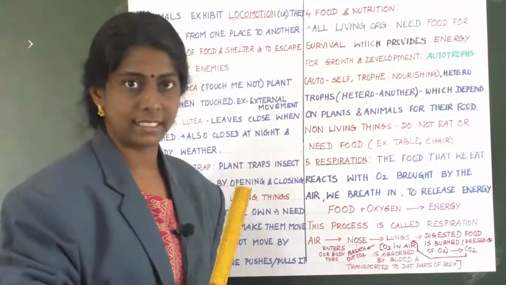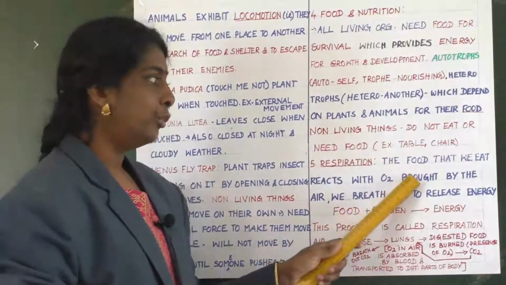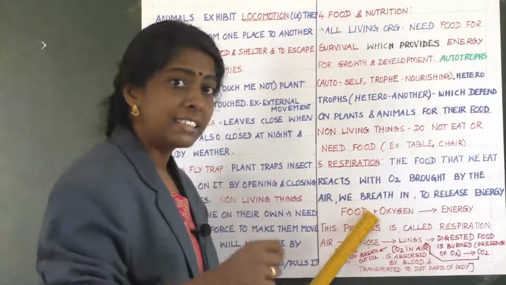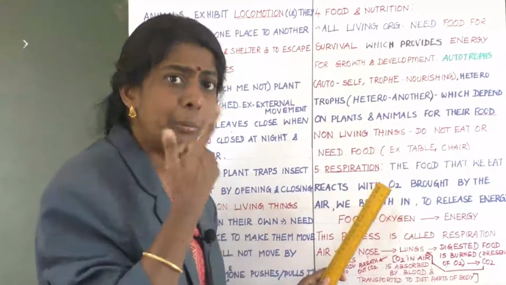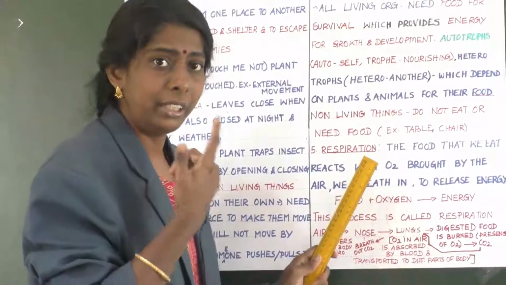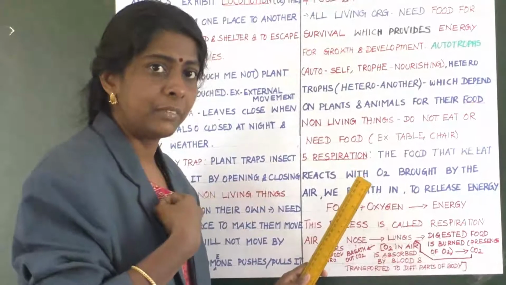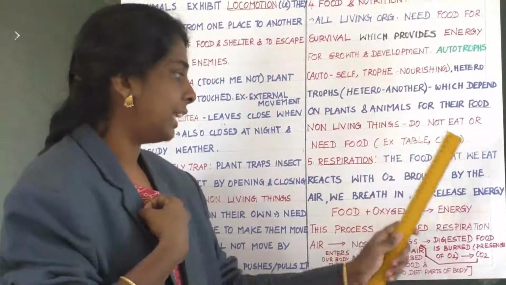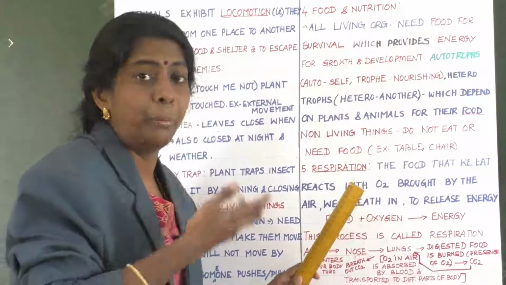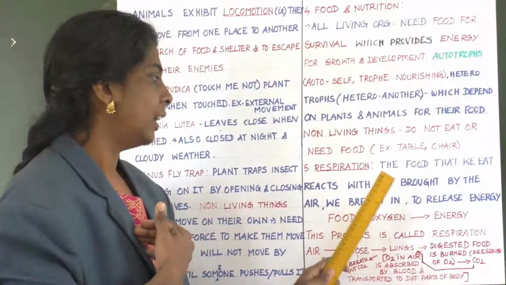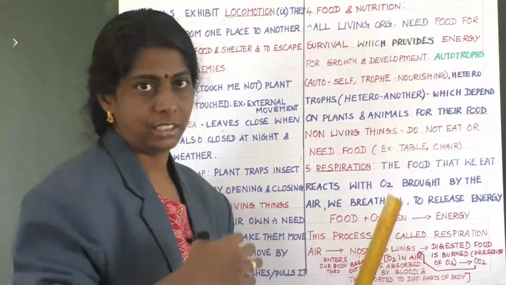The food that we eat reacts with oxygen. Where does this oxygen come from? We are breathing in oxygen through the nose. So the food that we eat will react with the oxygen which is breathed in by us, so that it will release energy.